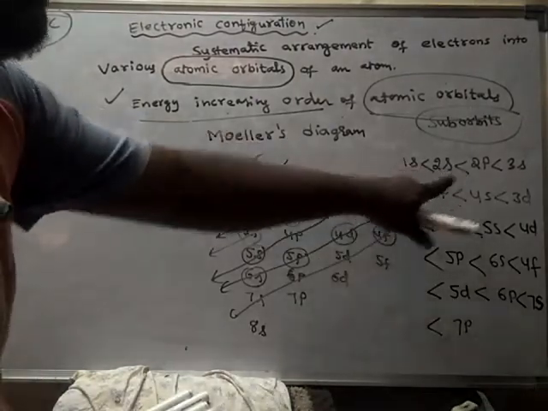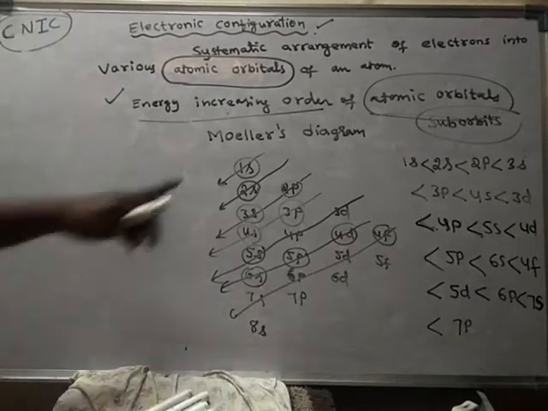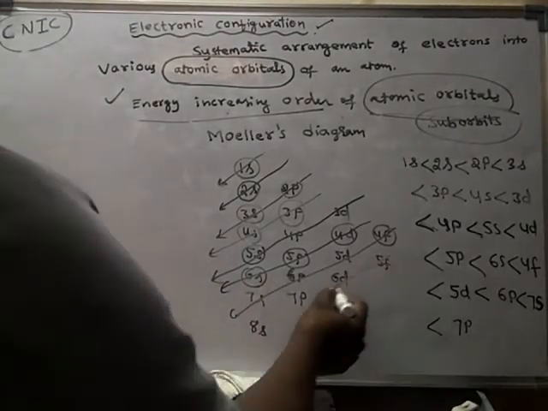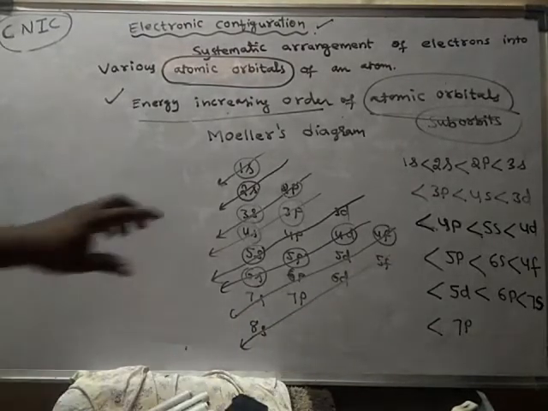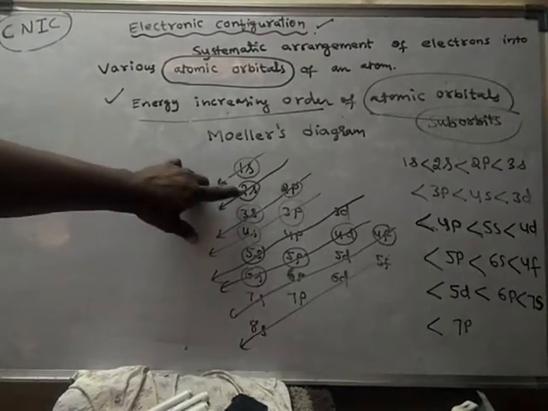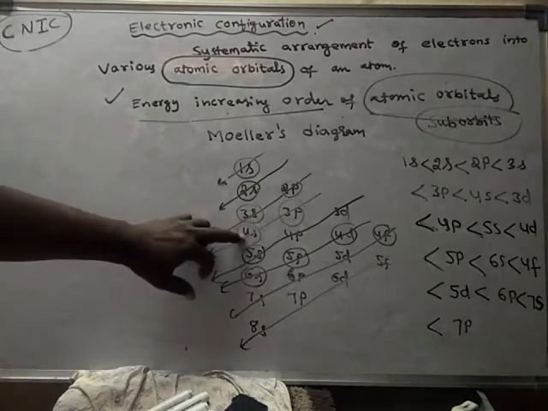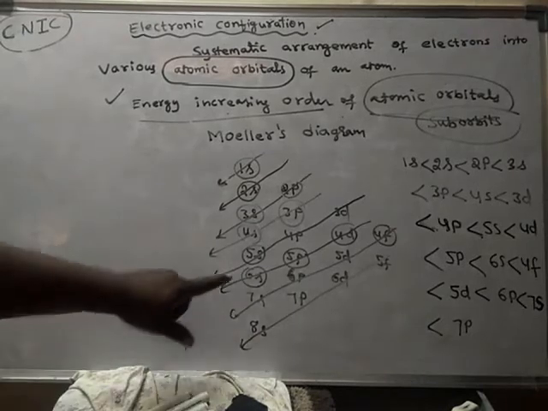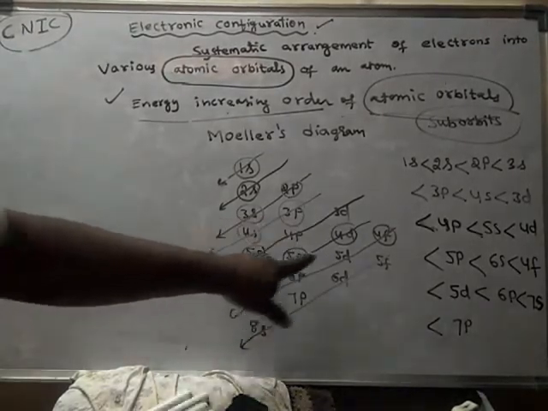So this order is brought from this Moeller diagram. So this is said to be the Moeller diagram. Finally we have to cover it like this. Look here: the first two arrows, only one suborbit is covered, and the next two arrows, two suborbits are covered, and in the next two arrows, three suborbits are covered.